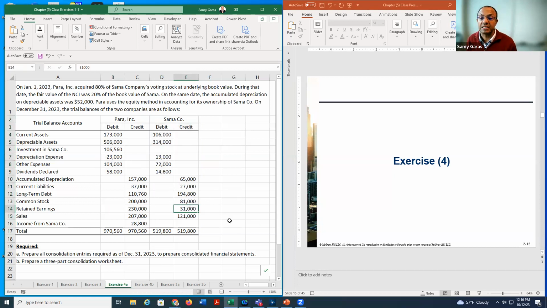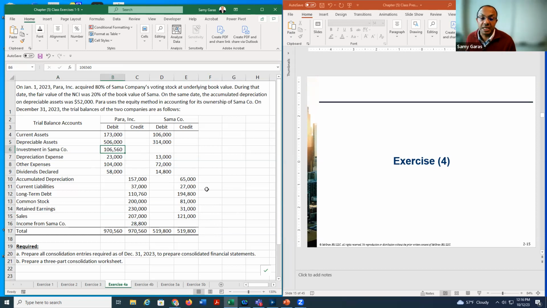First, we take the common stock and the retained earnings of the subsidiary, as we did in the previous example. So we should say debit common stock, debit retained earnings by those amounts. But also we need to debit the income from the subsidiary company. And then we need to credit the dividends from the subsidiary company and credit the investment in the subsidiary company.